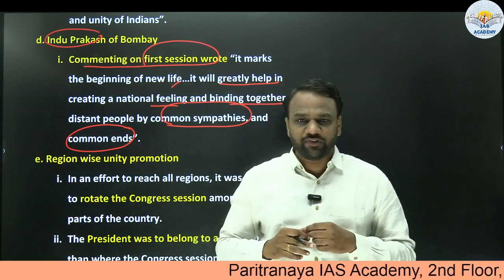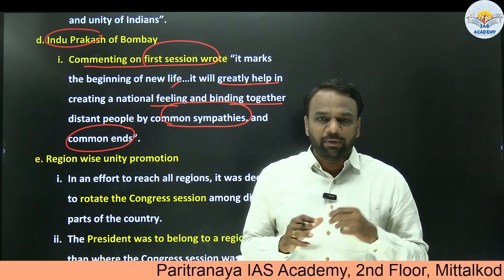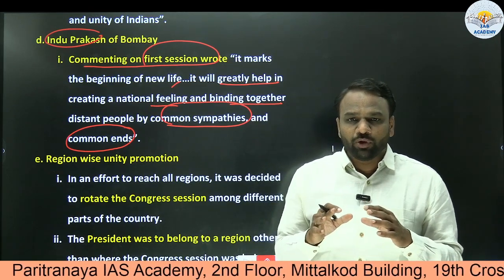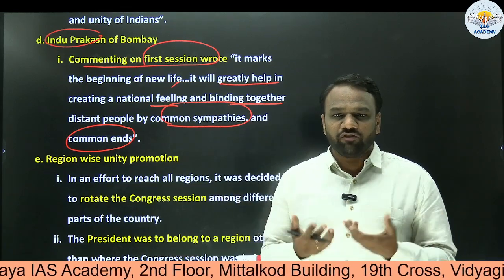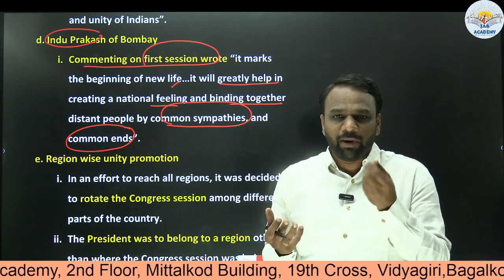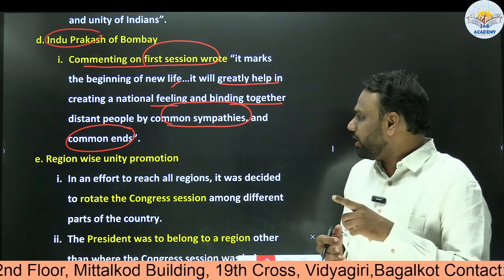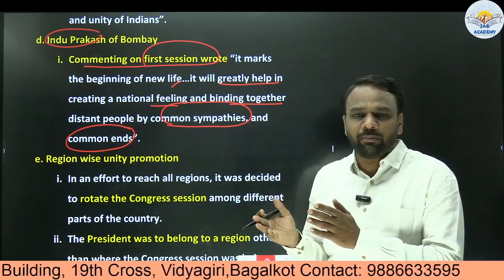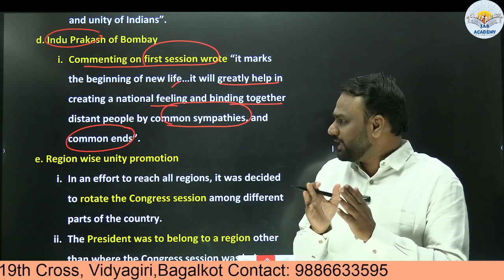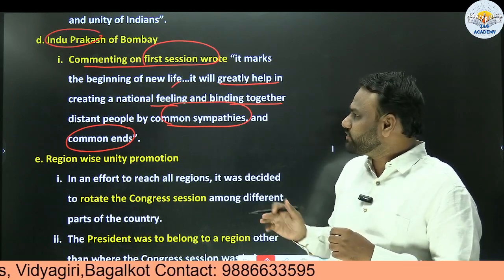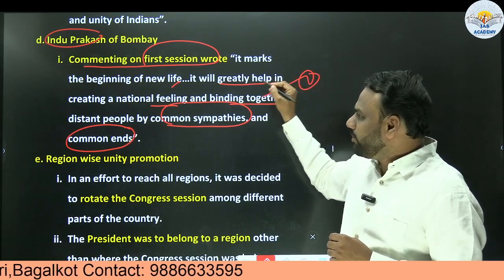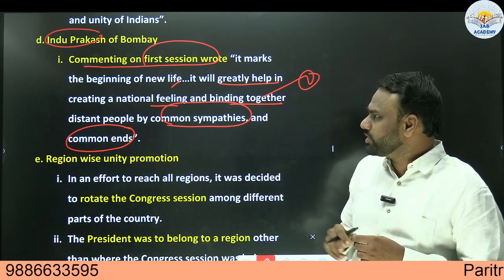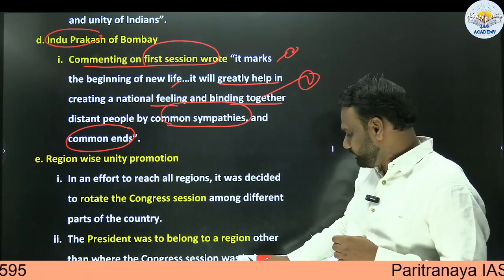For example, if it is a religious factor, then the people will unite at a temple, or masjid, or any other religious place. But if you want to unite people who belong to different faiths, different religions, different languages, then there should be some binding factor. What should that binding factor be? That binding factor should be nationality. So who provided this platform? Indian National Congress provided the platform of a common aim, that is nationality and securing national freedom. In this way, it has played a very important role. These were the words written in the newspaper called Hindu Prakash. Again, these kinds of points can be quoted in mains.